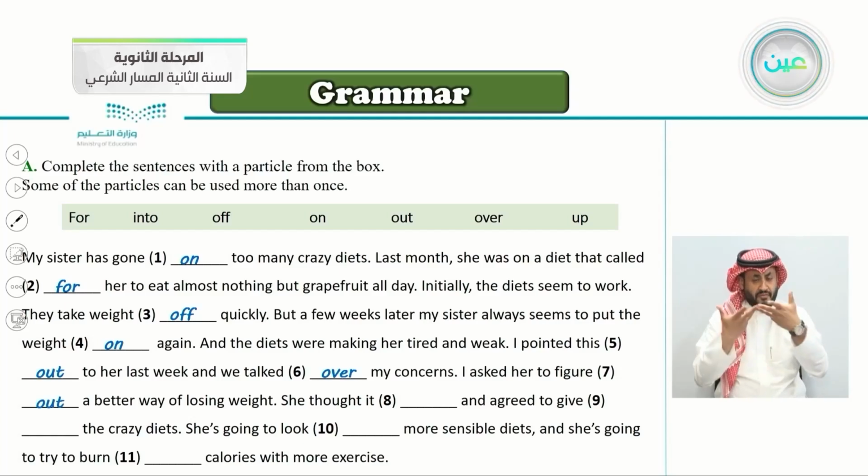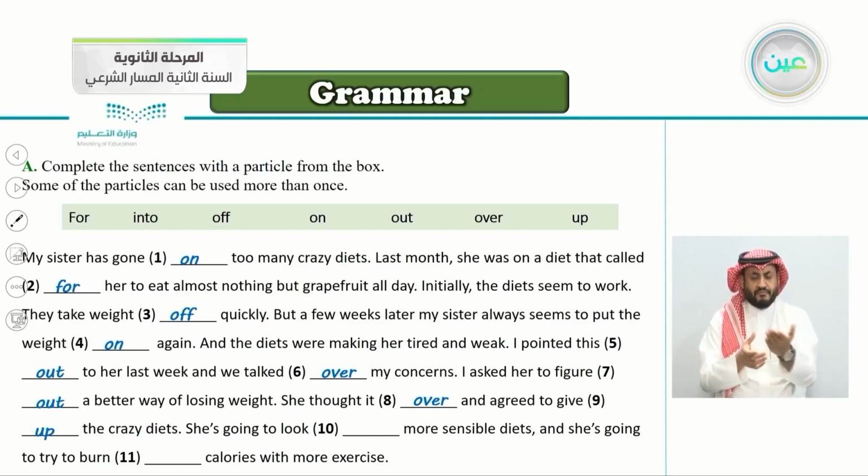She thought it over and agreed to give up the crazy diets, to give up, to finish the crazy diets. She's going to look into more sensible diets. She will search for more sensible diets.